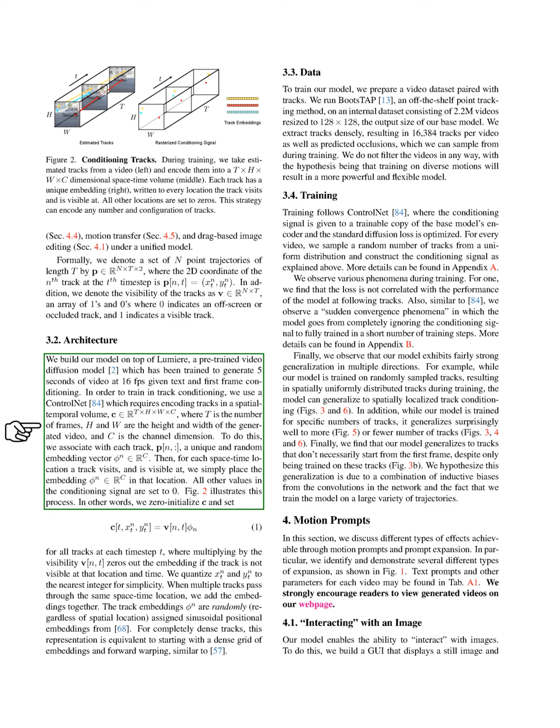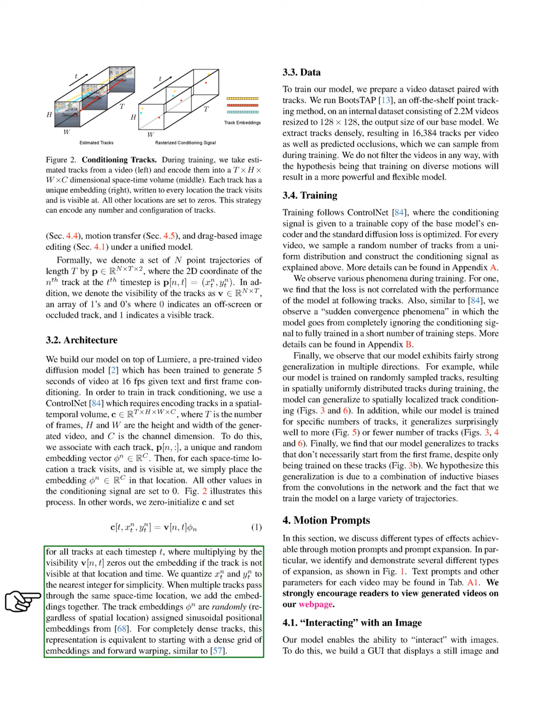To incorporate track conditioning, we use a ControlNet that encodes tracks in a spatiotemporal volume. Each track is assigned a unique embedding vector, which we place in the corresponding spacetime locations where the track is visible. We initialize the conditioning signal to 0 and update it based on visibility, ensuring that only visible tracks contribute to the signal. When multiple tracks occupy the same location, we sum their embeddings.